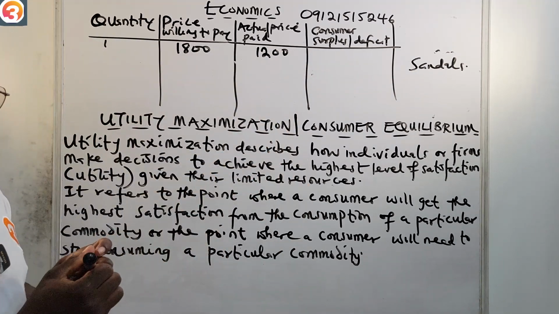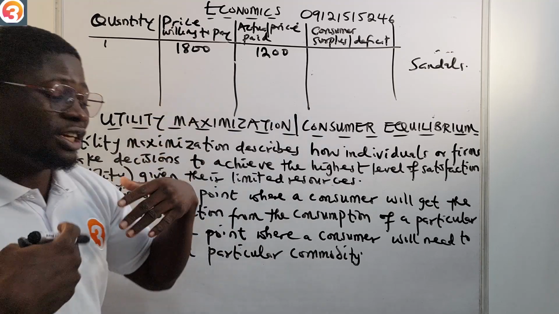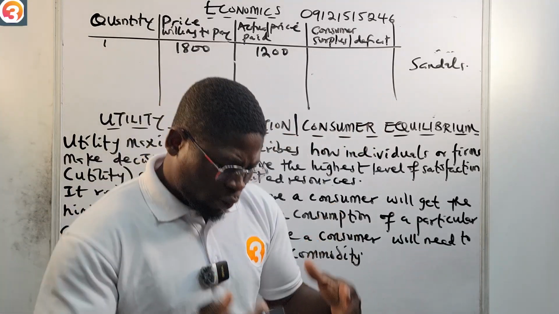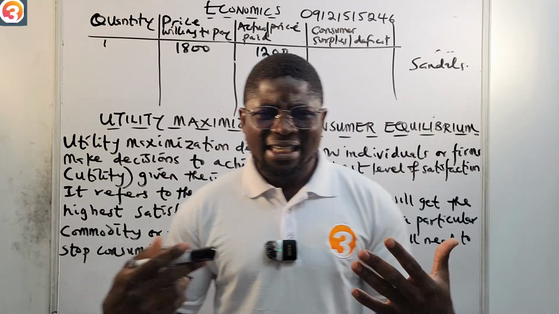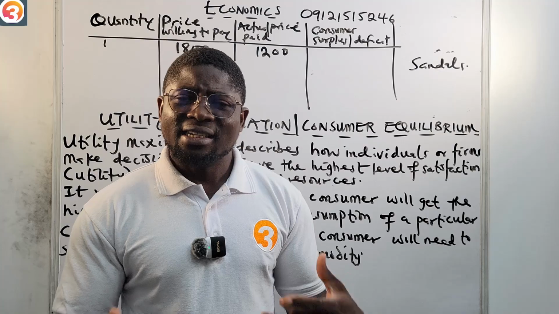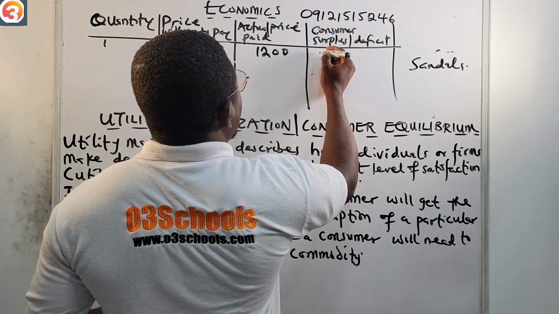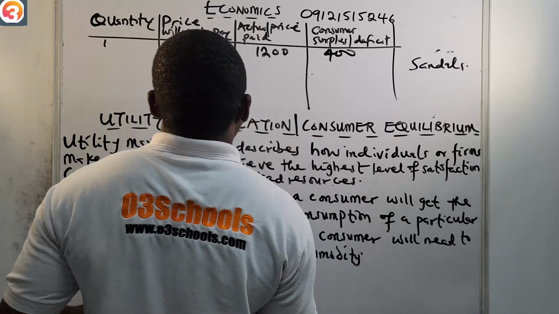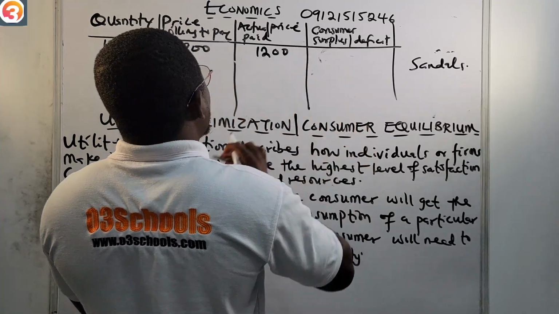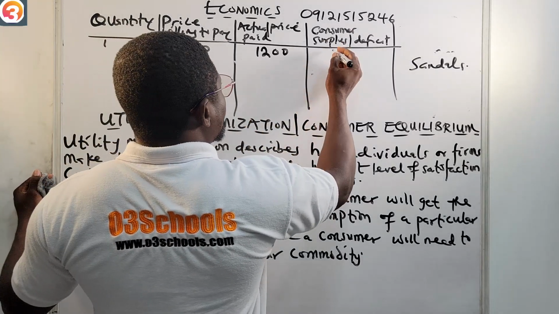So now, obviously, is there a surplus here? Yes, there's a surplus. You went to the market with the hope that the sandals will be 1,800 naira. But when you got there, they were selling for 1,200 naira. Is there a surplus there? Yes, the surplus is 600 naira. That is 1,800 minus 1,200. So you have to be very careful.